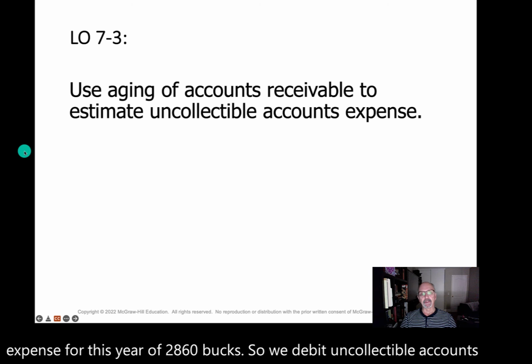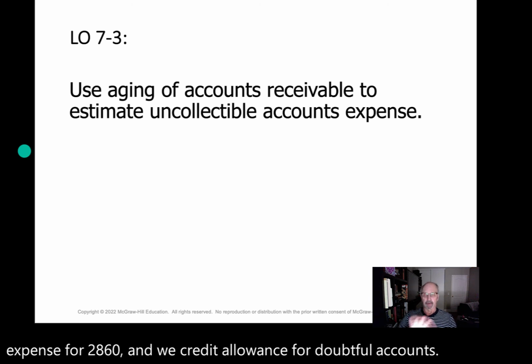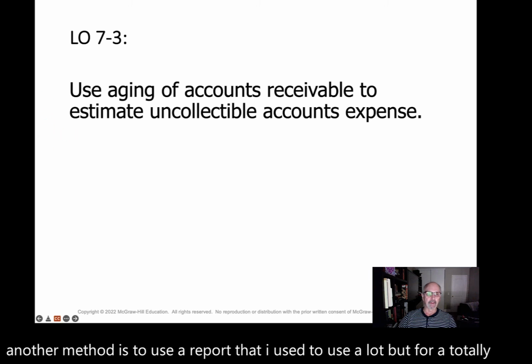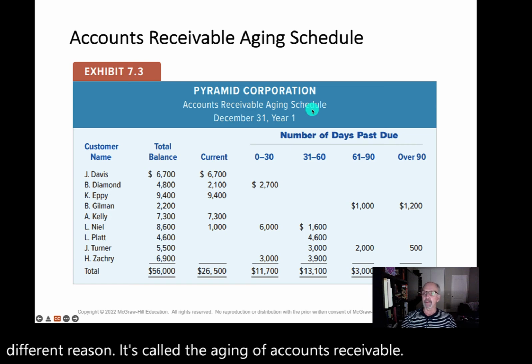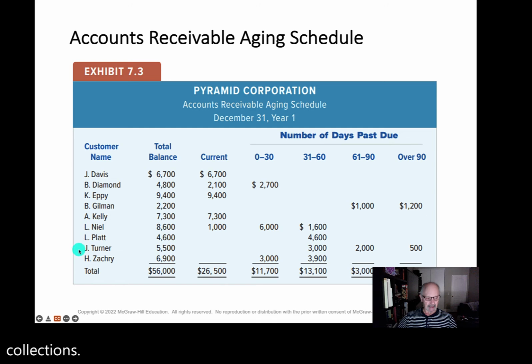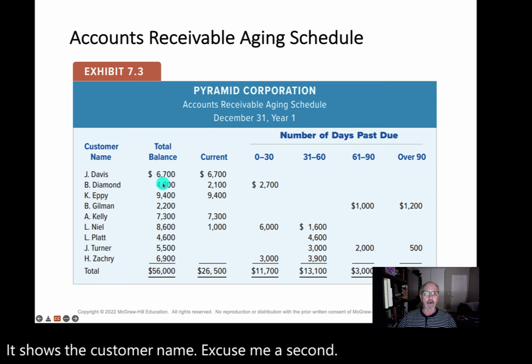Another method is to use a report that I used to use a lot, but for a totally different reason. It's called the aging of accounts receivable. The aging report is really important, especially when you're doing collections. It shows the customer name, the total balance owed by the customer, and then how it is broken out in days since the invoice date, number of days past due.